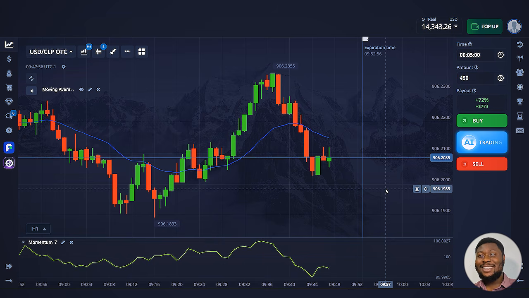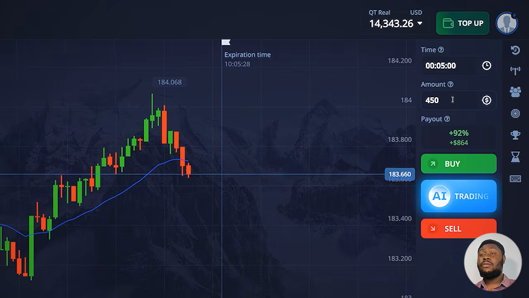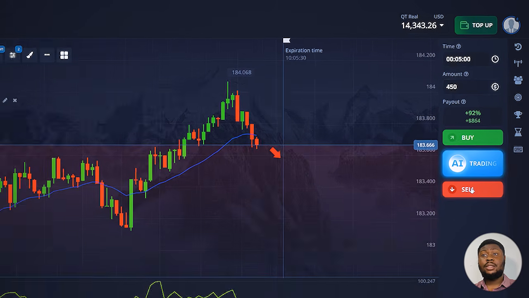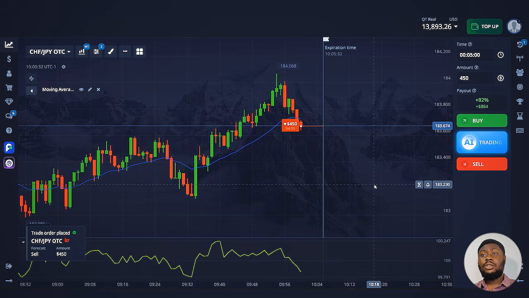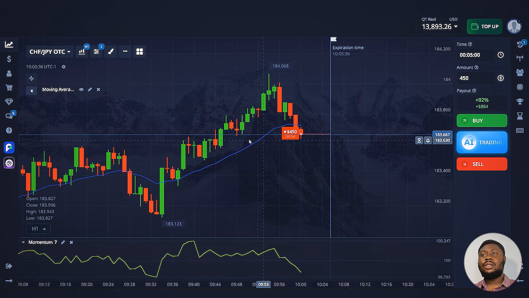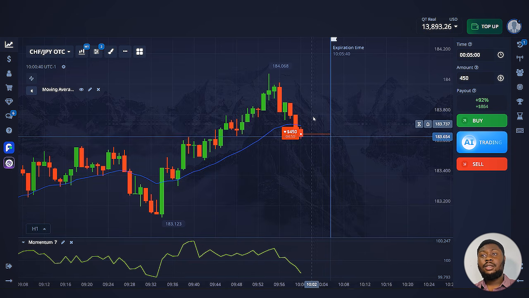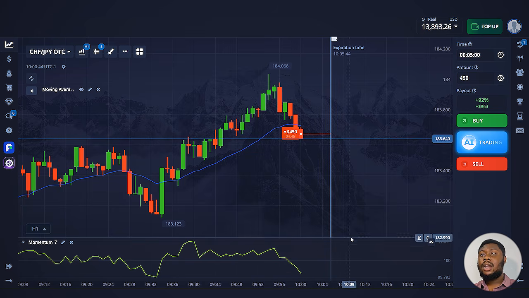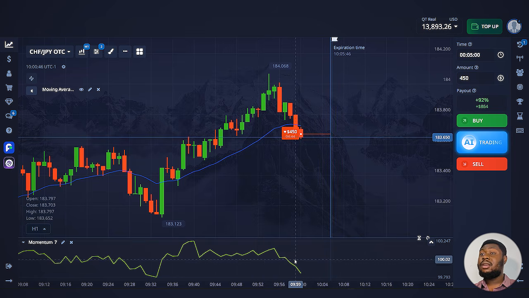Let's keep working. What do you think the final result of the session will be? The trade amount of $450 is quite comfortable and safe. And I'll open a trade on the price decrease. I've already dealt with a similar situation in previous trades. The market started a downtrend. The indicators clearly indicate it. The price has started to decline, and I think I can increase my capital a little bit more.